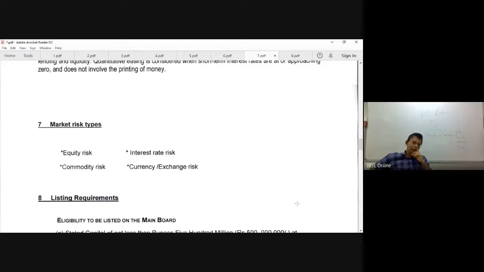Interest rate risk. Today at 10% you have made an investment. On maturity, you check the market to reinvest. So the market has come down, interest rate 5%. You're losing. You are exposed to interest rate risk.